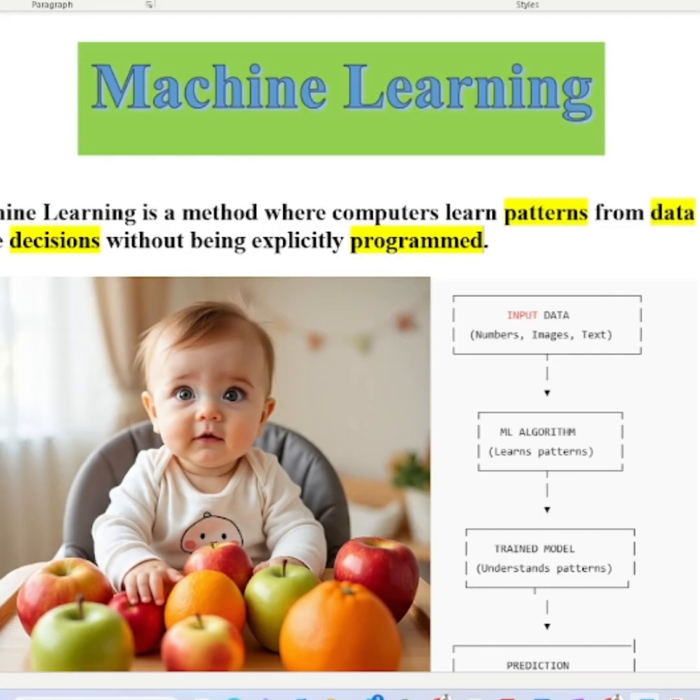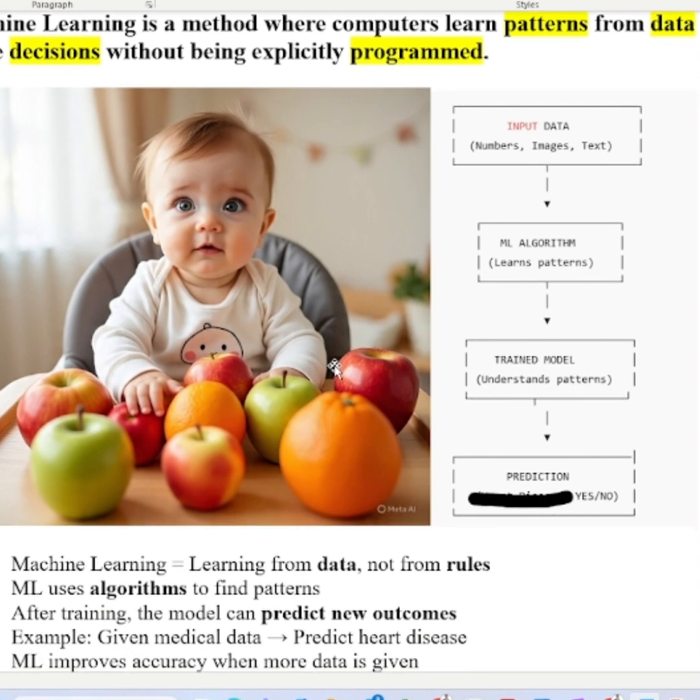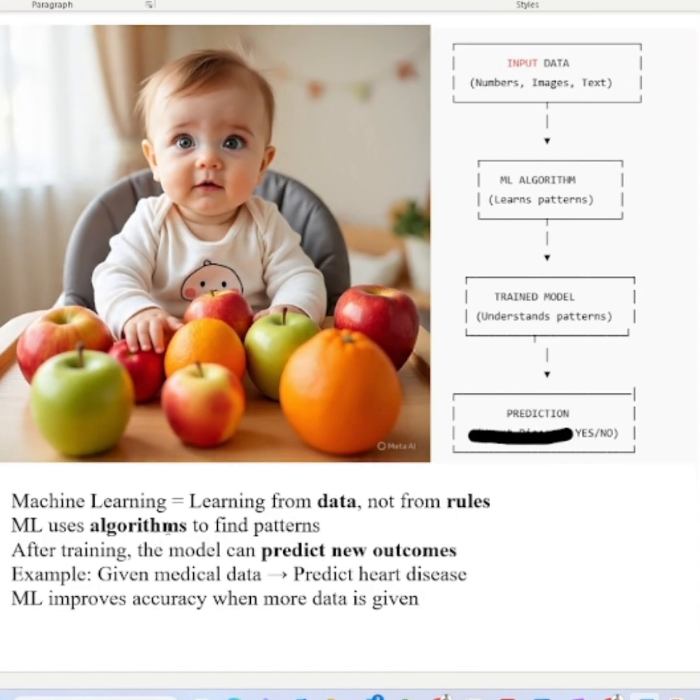Namaste friends, today I am going to teach what is machine learning, with a simple example and definition. In a simple way, machine learning is learning from data, not from rules. When I say data, the data may be numbers, images, or text, or any other kind. Machine learning uses algorithms to find the patterns.